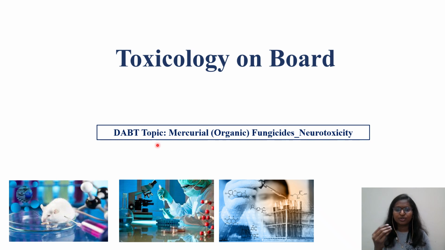What is the application, what is the use, and what are the adverse effects of those metals? That is a very frequently asked type of question for the DABT examiner. So in this video we'll be discussing about mercury. I always say there are two types: one is organic mercury, another is inorganic mercury. In this particular video, we are discussing organic mercury and its application in the case of fungicides, and how the target organ is the nervous system.